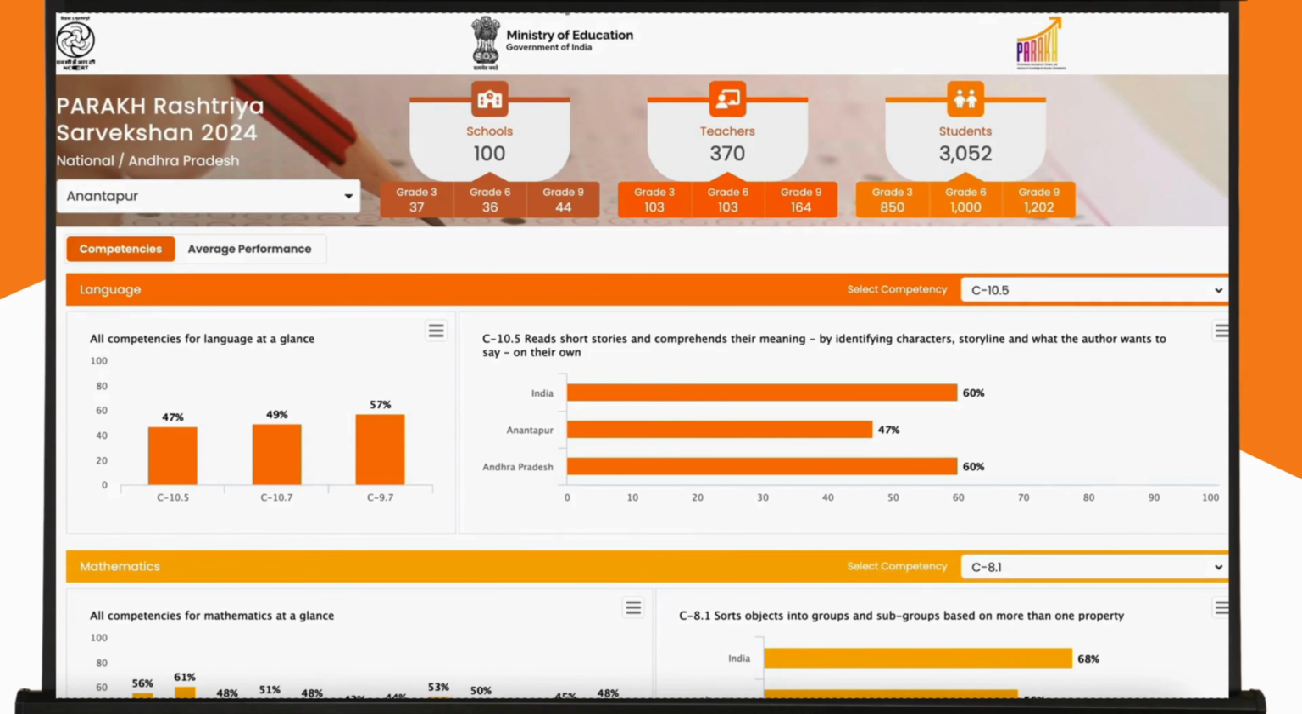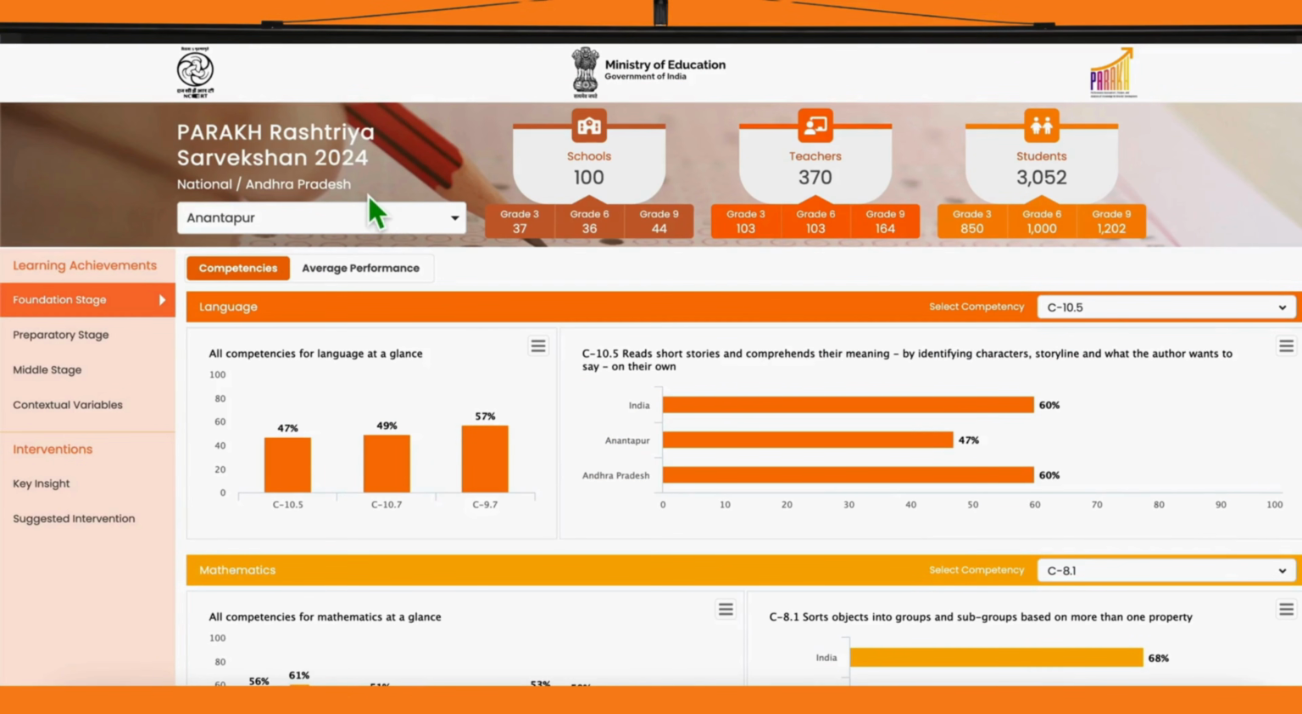Once the district is selected, its name appears right at the top. Here we are looking at Anantapur in Andhra Pradesh. Just like the national view, we start with our KPIs at the top: schools, teachers, and student participation data, all broken down by grades 3, 6, and 9. Below, we step into the Learning Achievements dashboard.